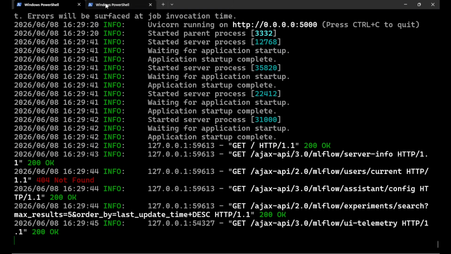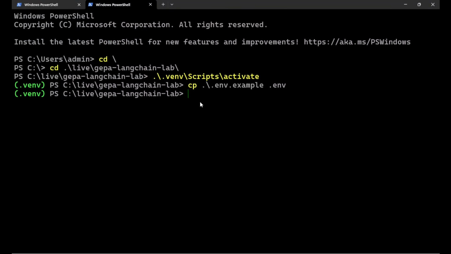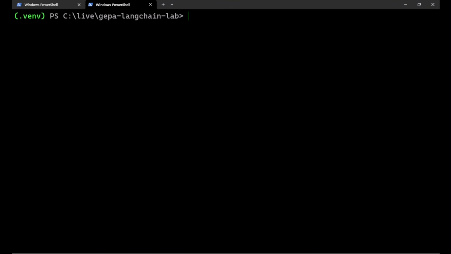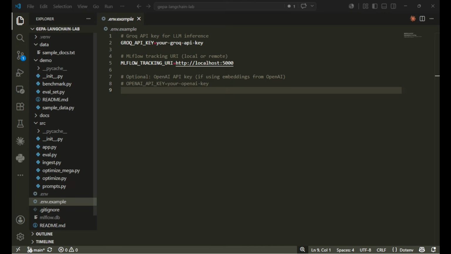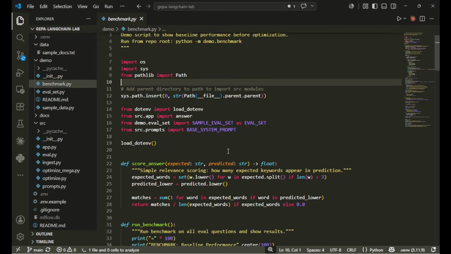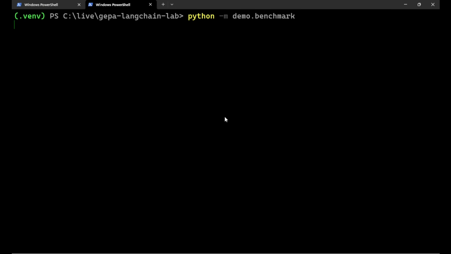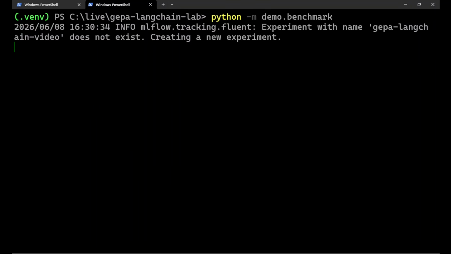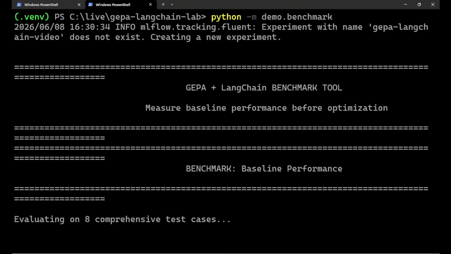We will let this keep running. Here, I have a different window. Let's clear this up. What we are going to do first is run the benchmark. Again, the Python file that we have already seen, it was under demo. We will run this, and let me go back to showcase this file. This is the one. This will be a scoring of the default question answers based on the expected answer.